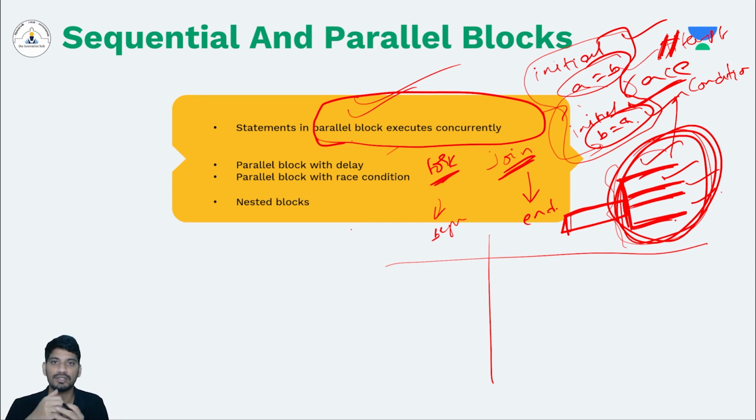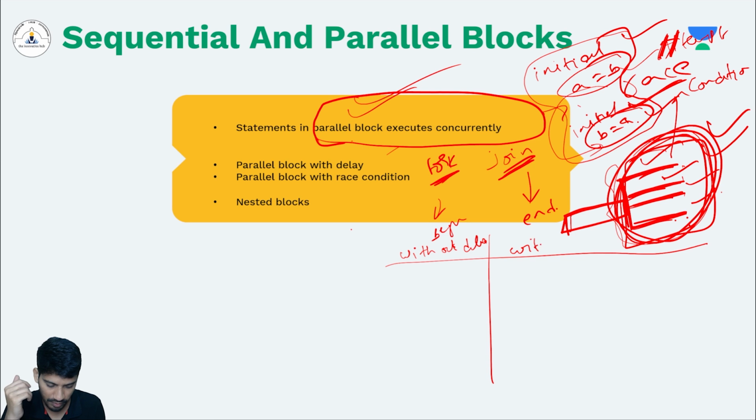We have already seen all these concepts earlier, but here in the parallel block also, we are facing the same issue. Because multiple statements are executing at the same time, there is a chance of race condition, right? So we'll see that with an example. First without delay, and next one is with delay. We'll see two examples.